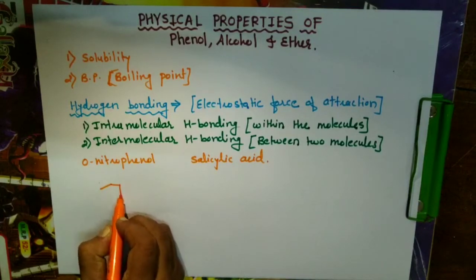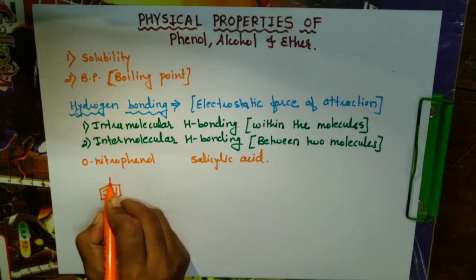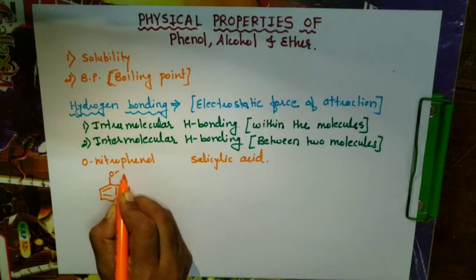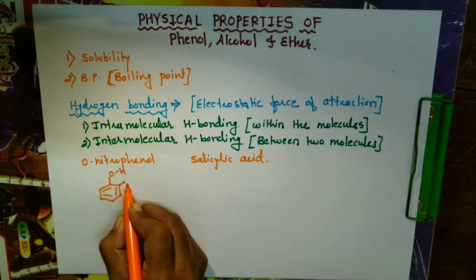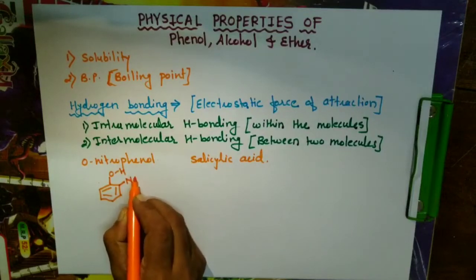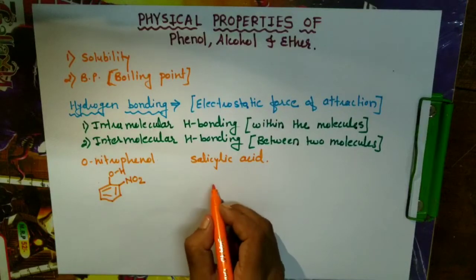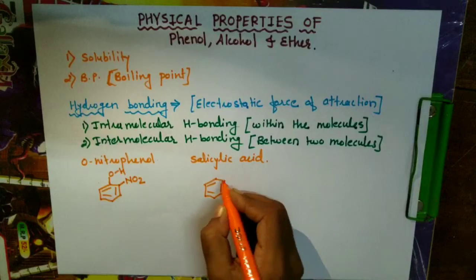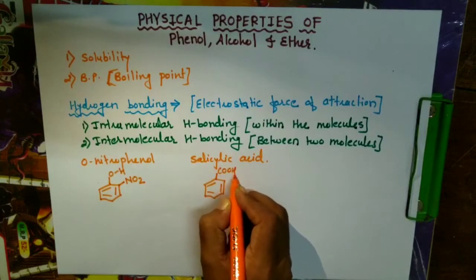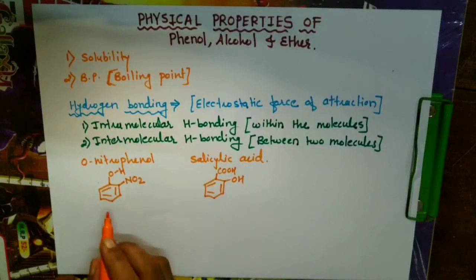If I write the structure of this, a benzene ring attached to OH, and here it will have hydrogen bonding. This is NO2, so it is orthonitrophenol. And salicylic acid is 2-hydroxy or orthohydroxy benzoic acid. So this is the salicylic acid structure. If we see the complete structure, there will be a hydrogen bonding.